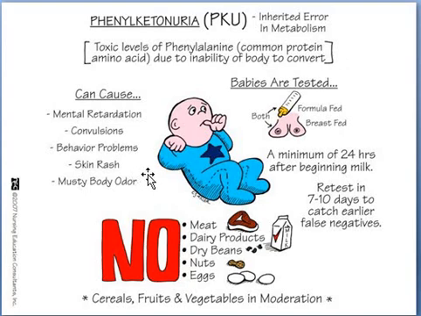So these are all the signs and symptoms for phenylketonuria, and these kinds of child activities are all reduced or controlled by using proper diet management.